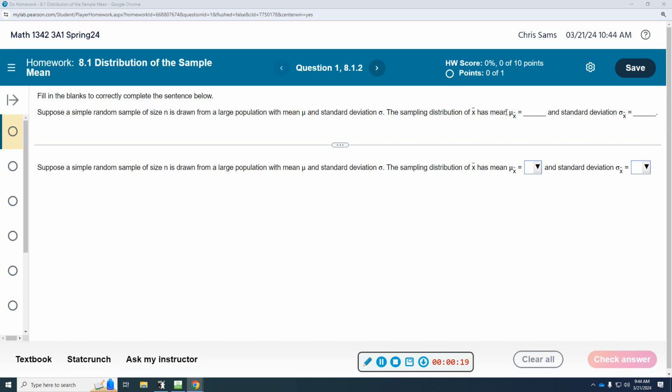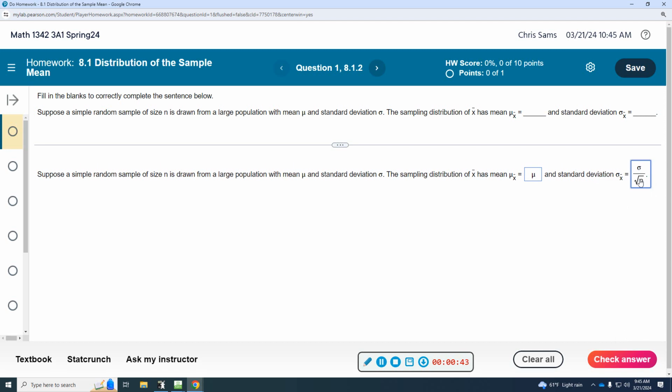The sampling distribution of x bar has a mean of blank, and a standard deviation of blank. So the mean is going to be equal to the population mean. That's what we got from this section. And the standard deviation is going to be equal to the population standard deviation divided by the square root of n. So this is just filling in the definition.